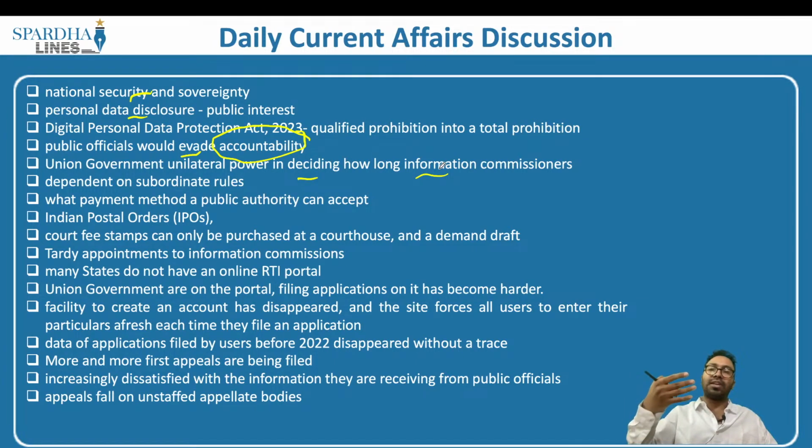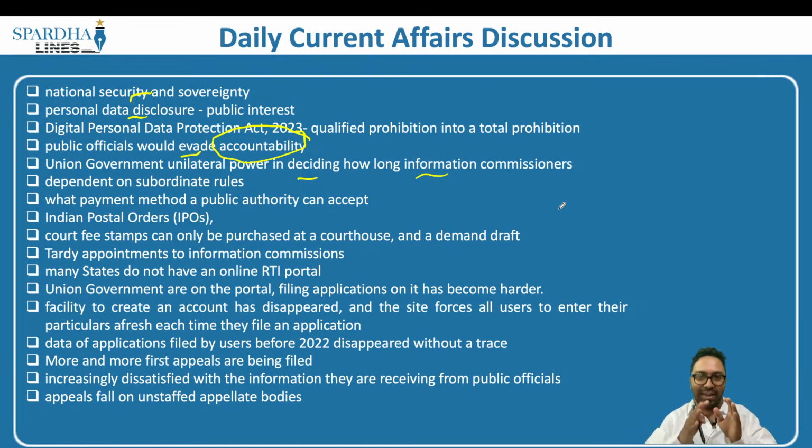Let's say we are asking for information from an information commissioner. This commissioner and his body will have to give the information. But what if that information is against the government? The information commissioner will know for a fact that this information is against the government. If he gives it, the government may transfer him, so he does not want frequent transfers to take place.